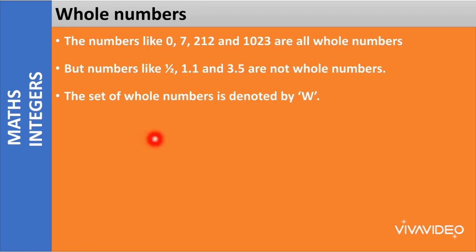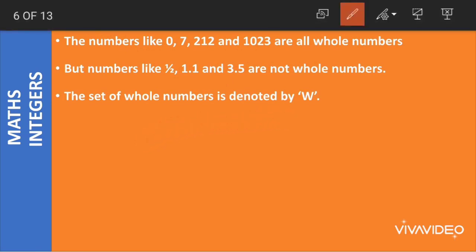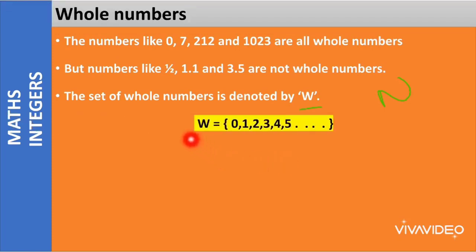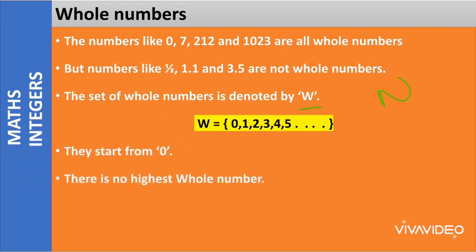The set of whole numbers is denoted by W. And what letter did we use to denote natural numbers? We used N for natural numbers and we used W for whole numbers. W is equal to 0, 1, 2, 3, 4 and so on. This is how we represent whole numbers in the form of a set. W here means whole numbers. Whole numbers start from 0. Natural numbers started from 1.